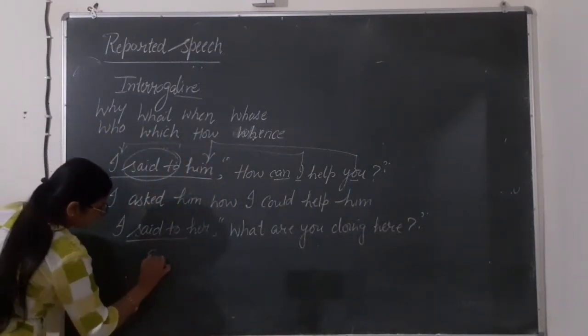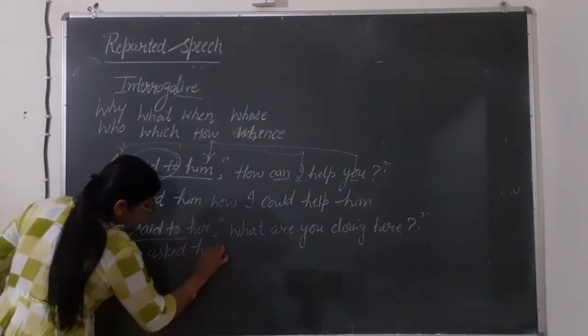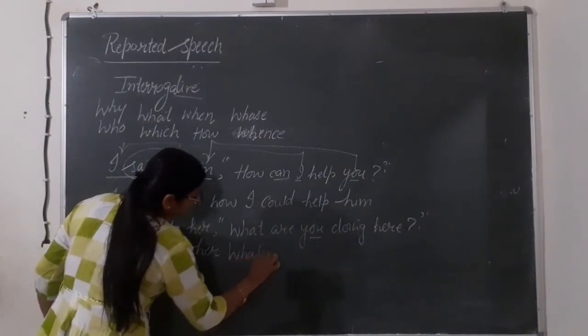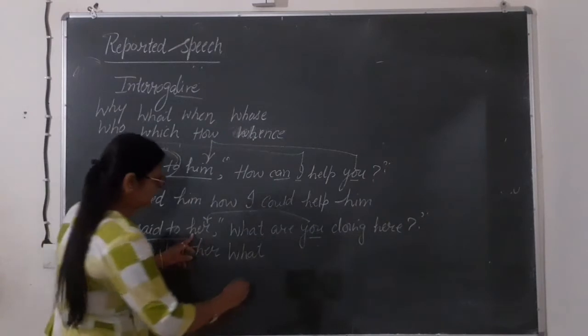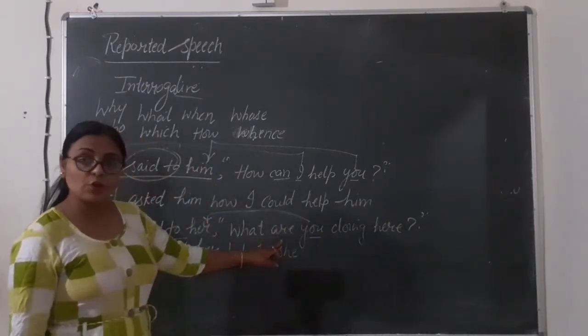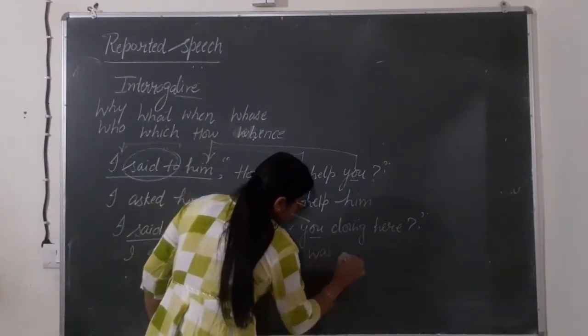This reporting verb will be changed into asked. I asked her. Here we are having you. Fine. So you will be changed into our object. And our object is her here. That's why we will write here she. Is and are are going to be changed into was verb. That's why we will write here was doing.